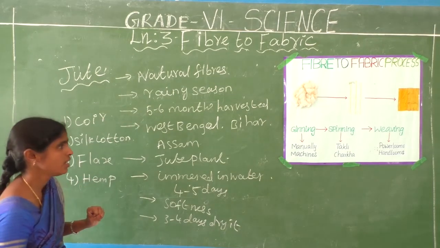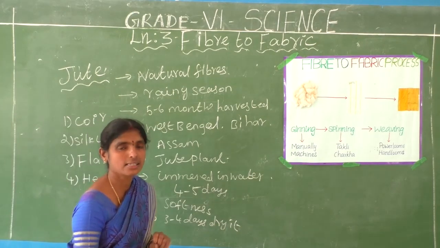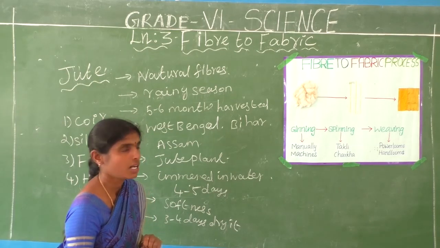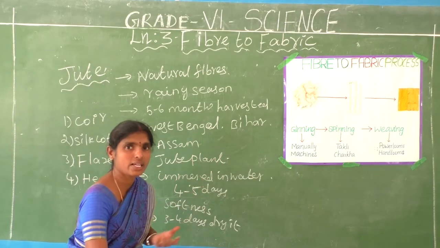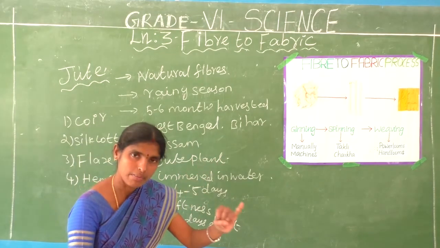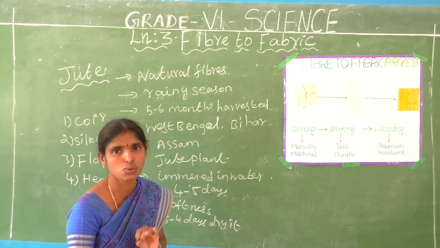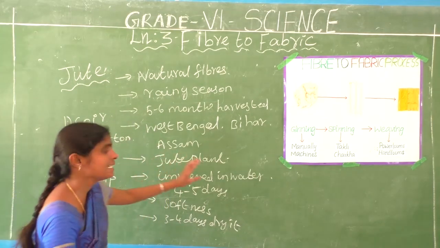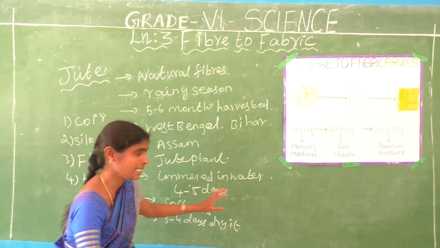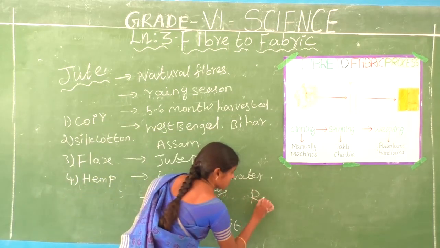Are you understand? Okay, this third lesson is about weaving. Do you know about fiber to fabric? What we have discussed is only the cotton plant. Another one is the jute plant. Okay, another topic is retting. What is meant by retting?